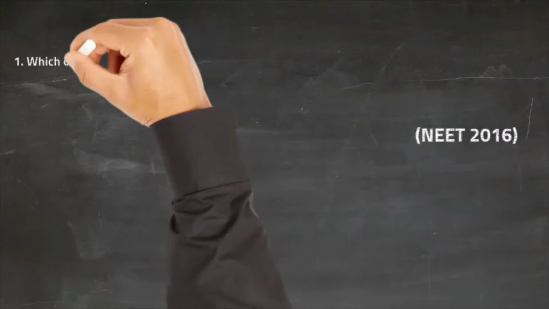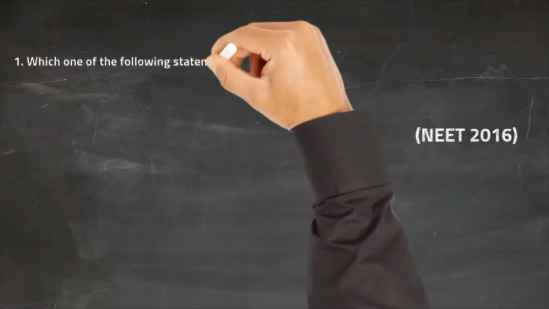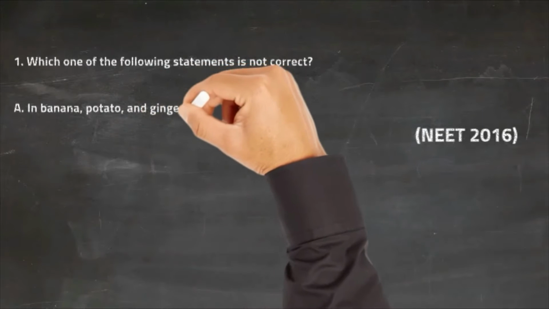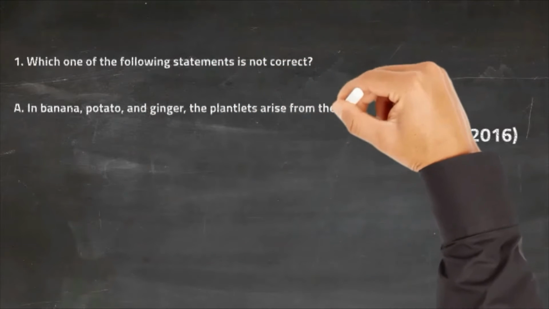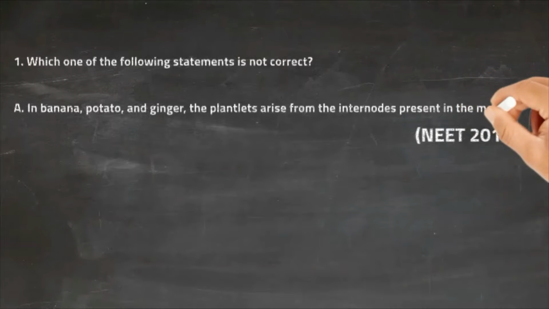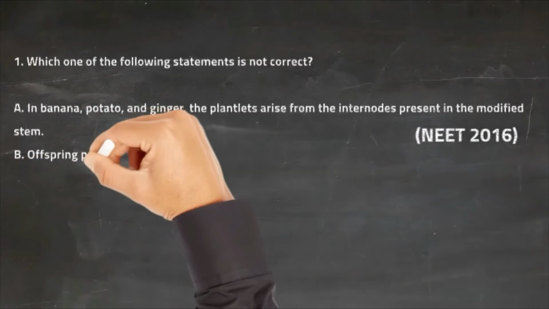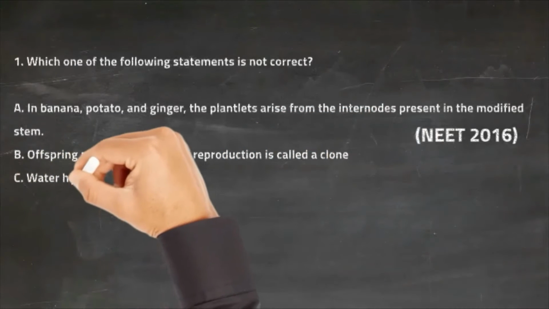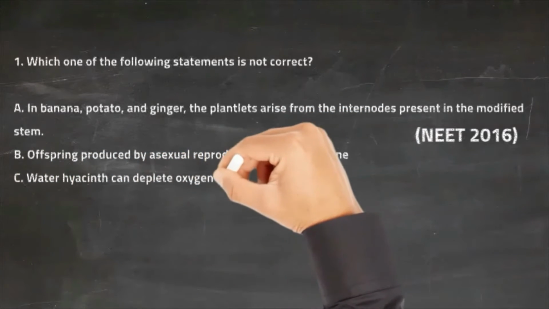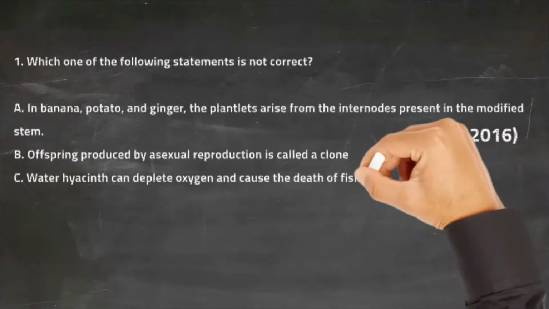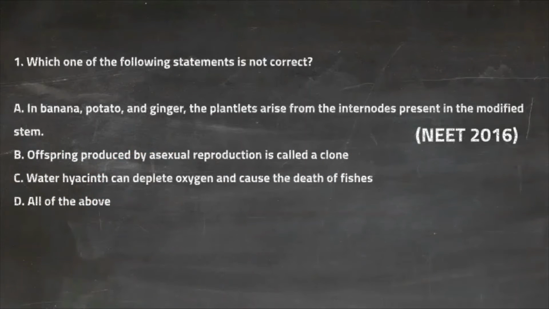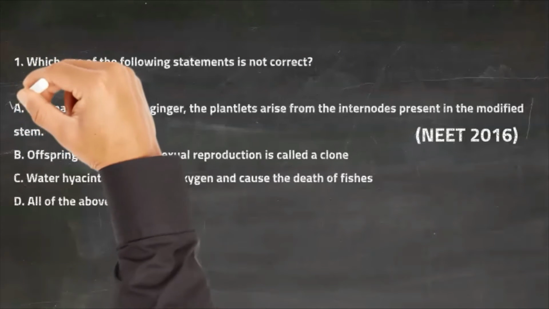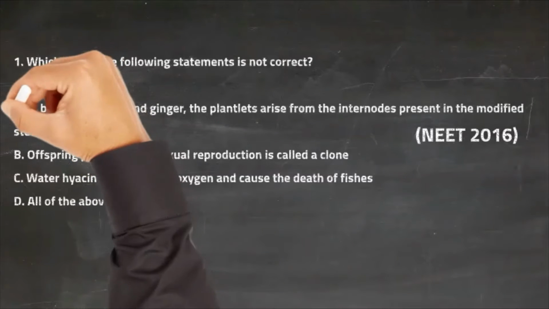First question: which one of the following statements is not true? Option A: in banana, potato, and ginger, the plantlets arise from the internode present in the modified stem. Option B: offspring produced by asexual reproduction is called a clone. Option C: water hyacinth can deplete oxygen and cause the death of fishes. Option D: all of the above. The right answer to this question is option A. In banana, potato, and ginger, the plantlets arise from the nodes, not the internodes, of the modified stem.